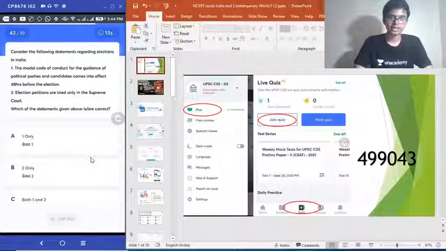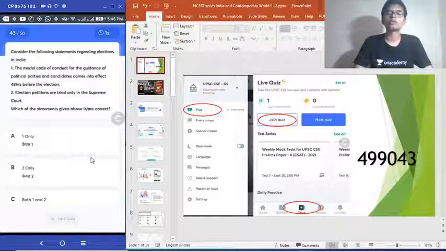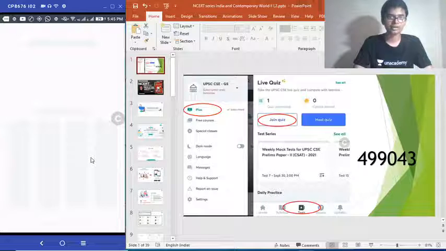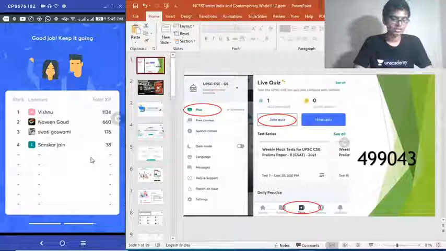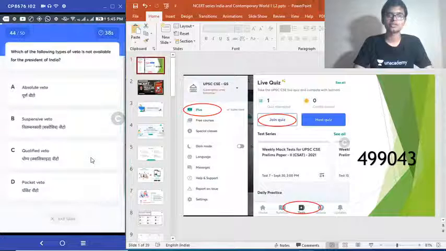Regarding elections, which of the given statements is or are correct? Last 5 seconds. There is a very small 20% of our NCERT portion to complete. I will take it up right after the quiz is over. Vishnu moving to the 1100 mark. Naveen still at the second place, chasing down Vishnu.